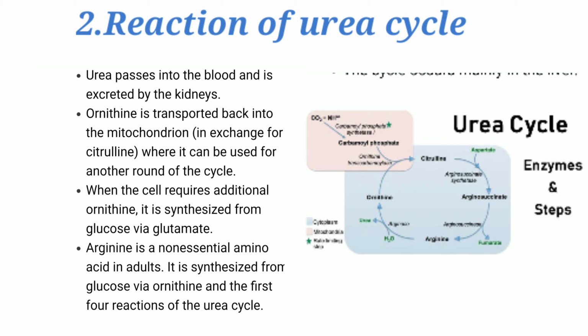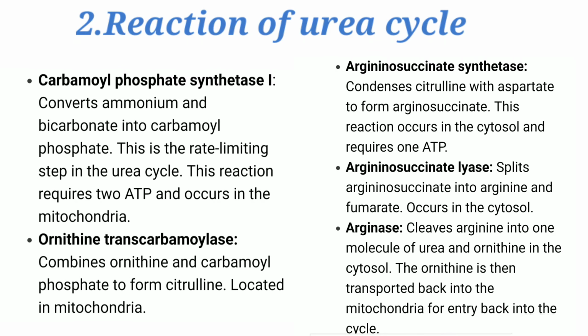Arginine is a non-essential amino acid in adults. It is synthesized from glucose via ornithine and the first 4 reactions of the urea cycle. Carbamyl phosphate synthase 1 converts ammonia and bicarbonate into carbamyl phosphate. This is the rate-limiting step in the urea cycle. This reaction requires 2 ATP and occurs in the mitochondria.